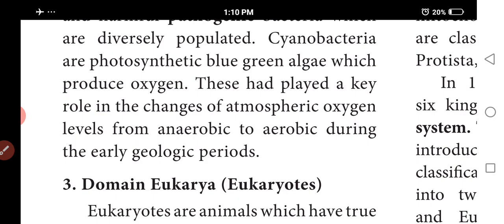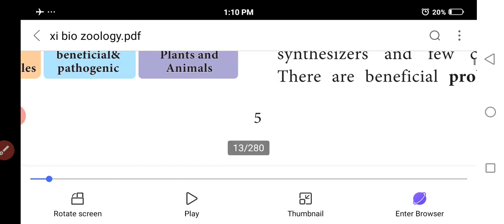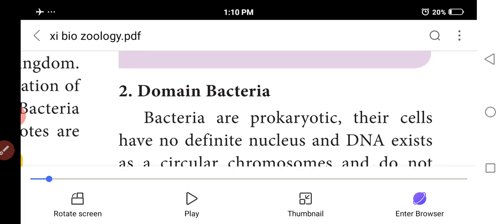So domain bacteria is a prokaryotic cell. Prokaryotic cells have no defined nucleus and no membrane bound organelles except ribosomes. The cell wall is made up of peptidoglycans.